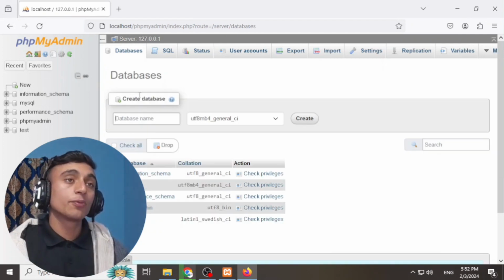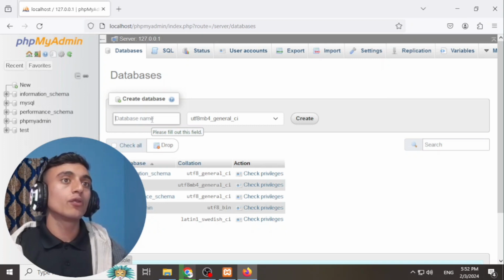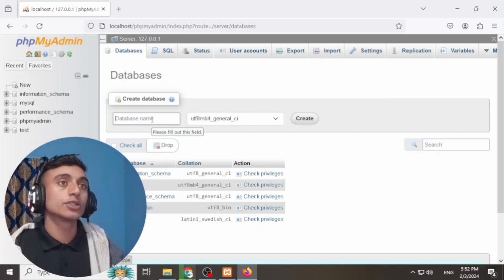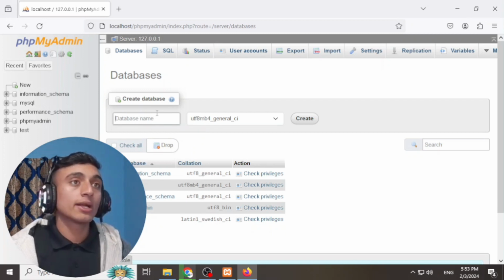So now here I have to provide the database name. For this database name, I have already told you that if you want to create the website in localhost, you need to customize the MySQL database. But if you are using the domain and hosting to install WordPress, you do not need this database management. First of all, we'll just provide this database name.